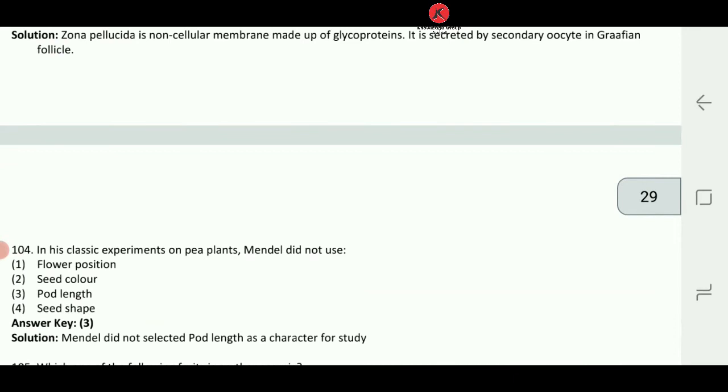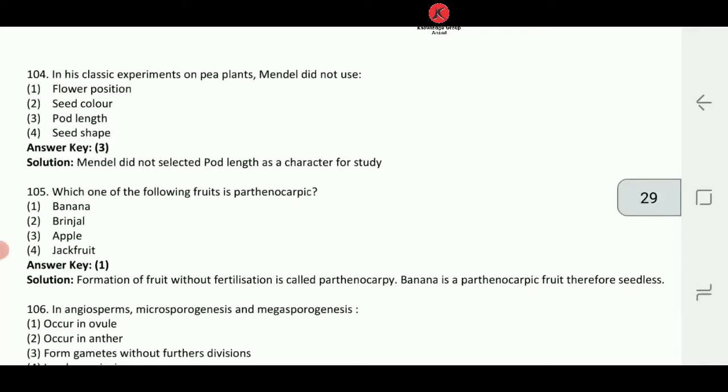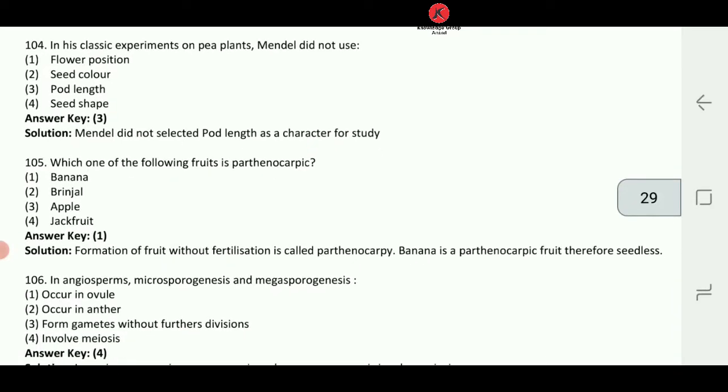Let's look at question number 104. In his classic experiments on pea plant, Mendel did not select. Okay, these are the 7 contrasting characters selected by Mendel and you should know what the 7 contrasting characters are. Okay, let's look at the options. Option number 1 is flower position. Option number 2 is seed color. Option number 3 is pod length. Option number 4 is seed shape. Okay, flower position, seed color थे, pod length थे क्या? No, pod length was not there. Okay, so 104 answer number 3, pod length, is going to come.